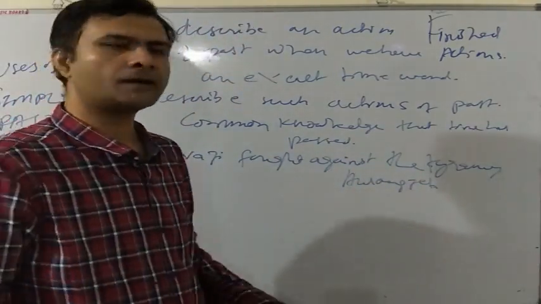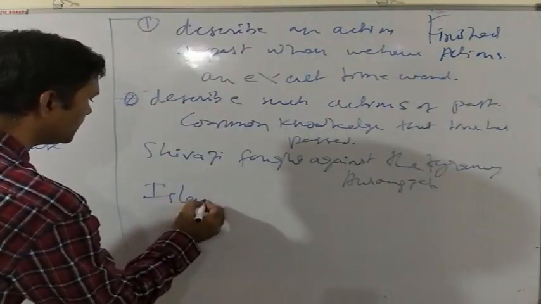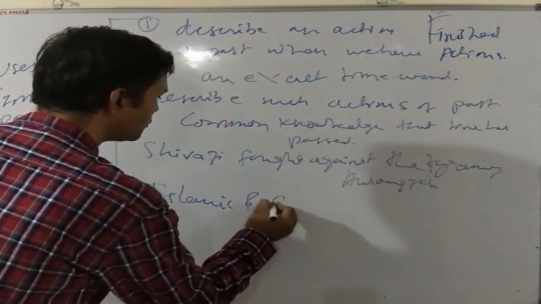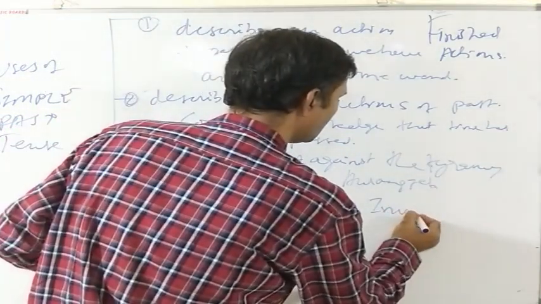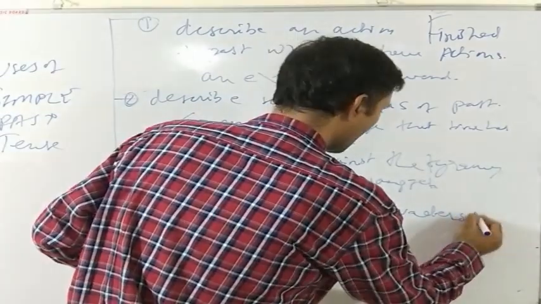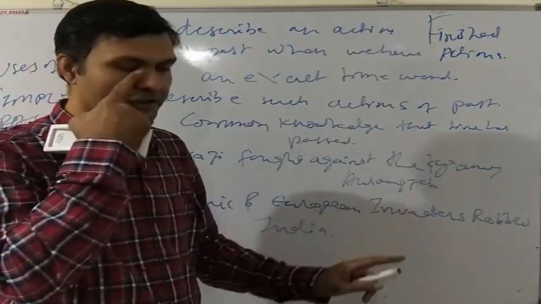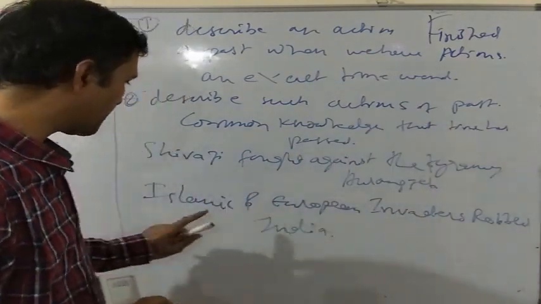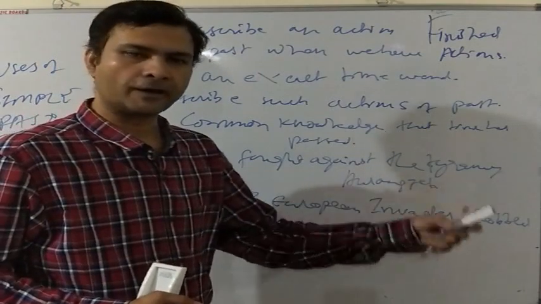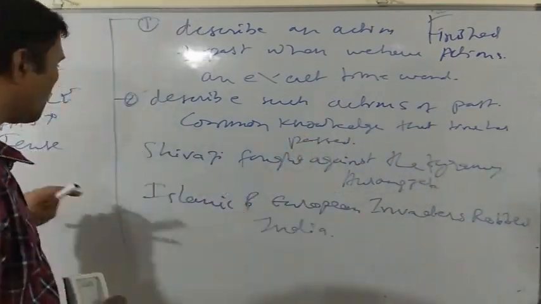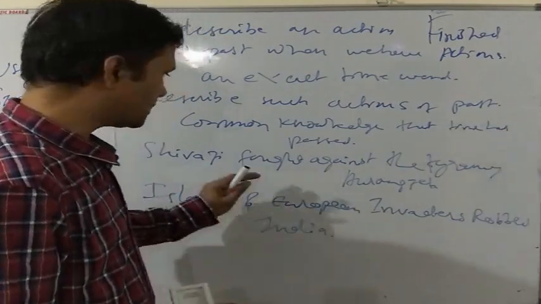Now everyone knows that Shivaji fought against Aurangzeb in the past. Islamic and European invaders robbed India. Everybody knows that Shivaji and Aurangzeb fought in the past. Everybody knows that India was invaded by Islamic and European invaders in the past. So we do not need to use any time word or time period word with these sentences.